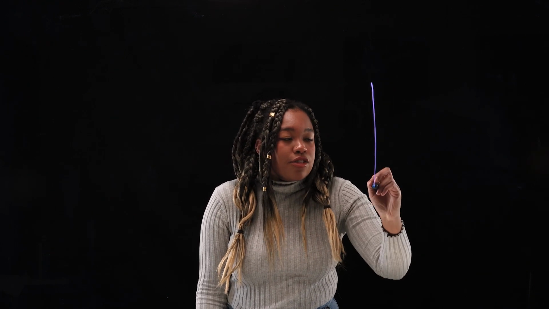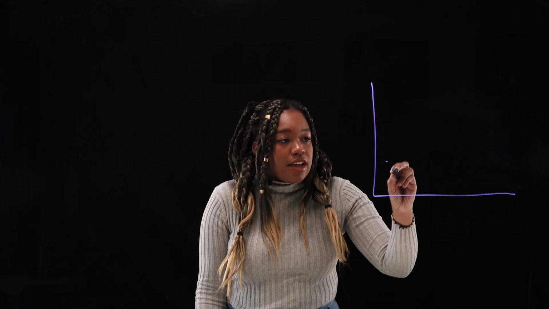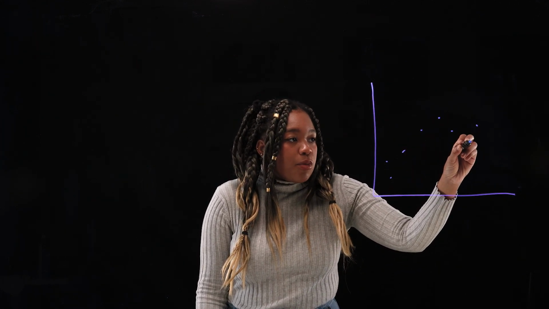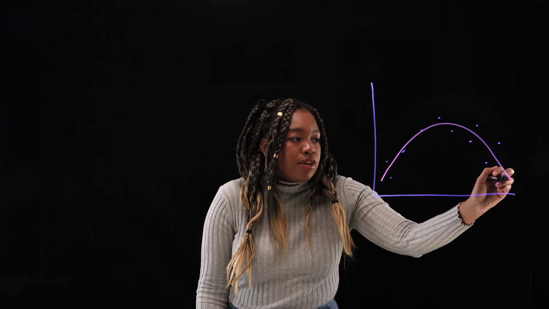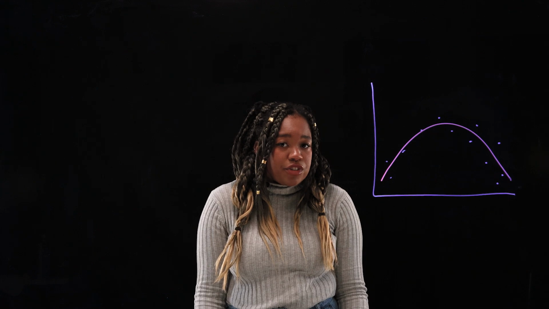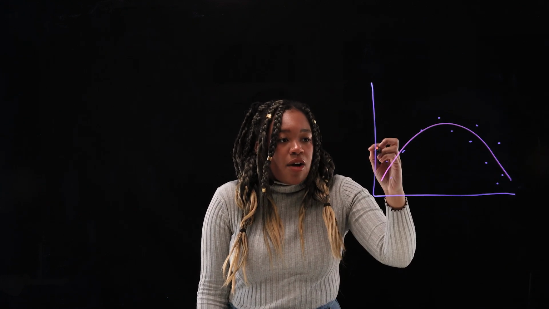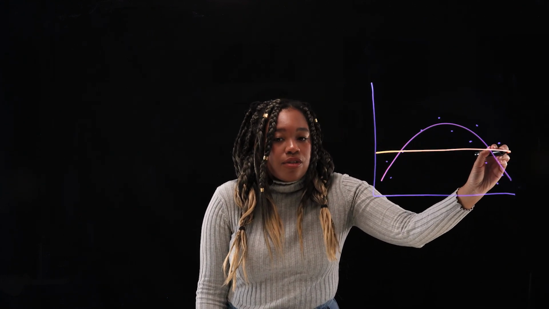As a machine learning engineer, you may have experienced this dilemma. You've cleaned and processed your data, and now it's time to train your machine learning model. Let's draw an example of what your graph might look like. For a data set with these following points as an example, you're probably expecting a graph that looks like this. However, after training your machine learning model, you find out that it looks like this.